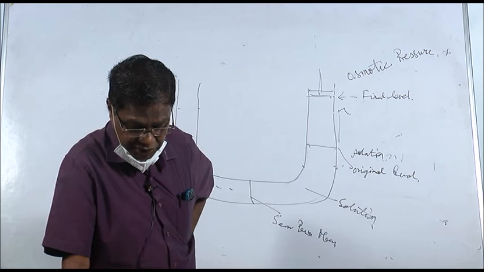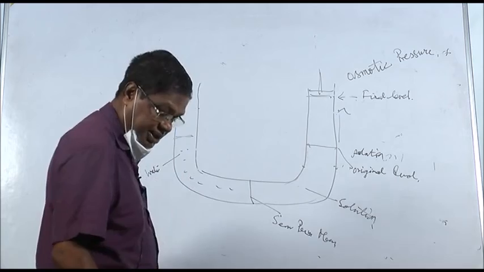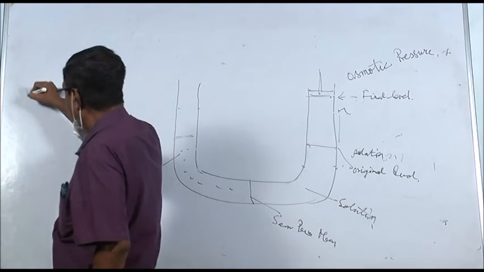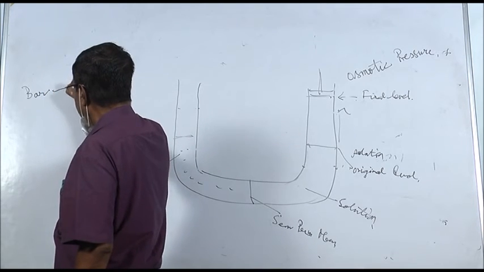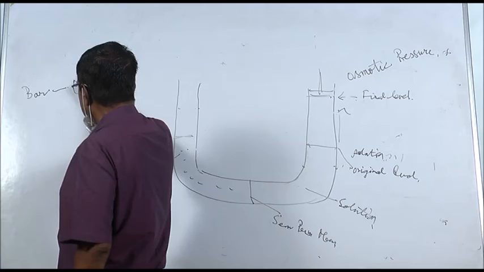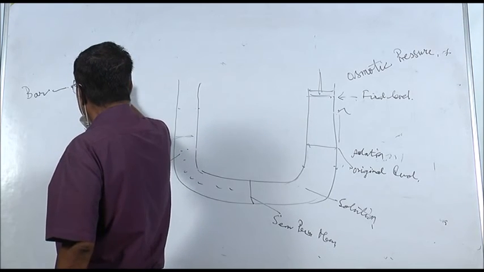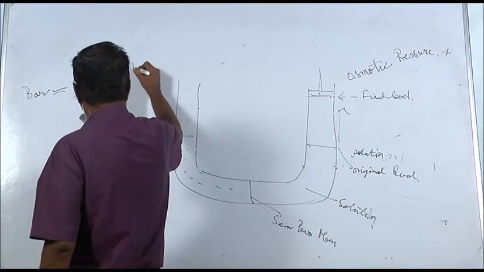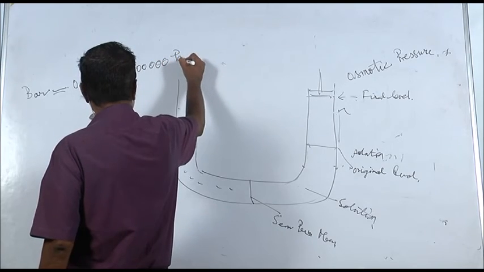Now the unit of osmotic pressure is bar. 1 bar is equal to 0.987 atmospheres, which is equal to 1 lakh pascals.